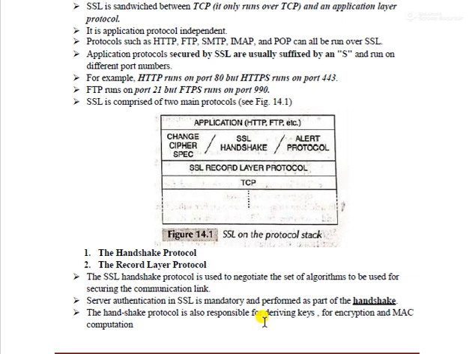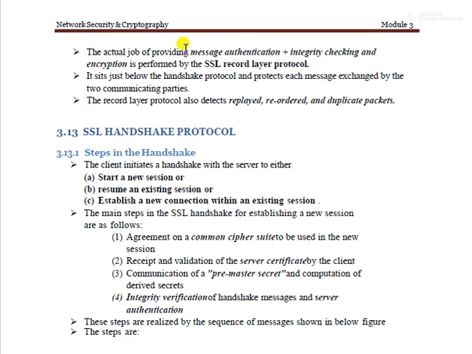Handshake means that before exchanging information, they perform authentication and then exchange the information, and in this way they provide security. The actual job of providing message authentication, integrity checking, and encryption is performed by the SSL record layer.